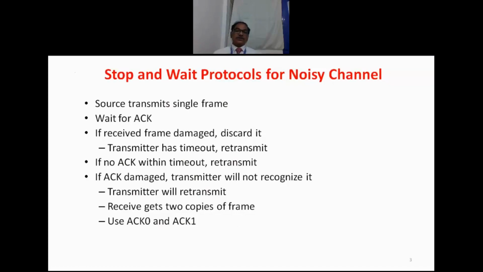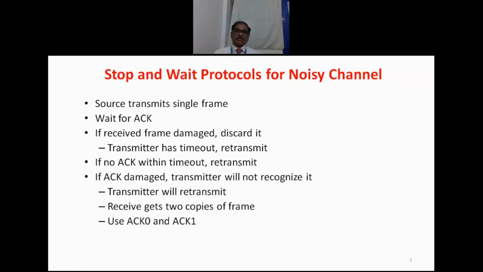So the receiver is getting another copy of the same information, because it had already received it earlier and sent the acknowledgement, but that acknowledgement did not reach the sender, or it reached but was damaged. So again the sender is sending a second copy, retransmitted. As a result, the receiver will now get two copies.